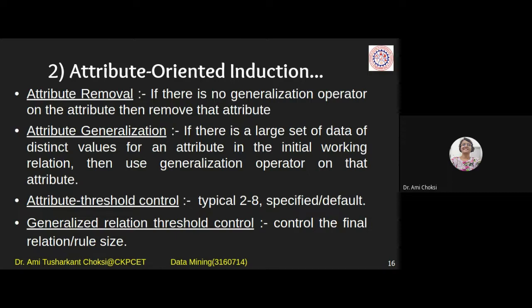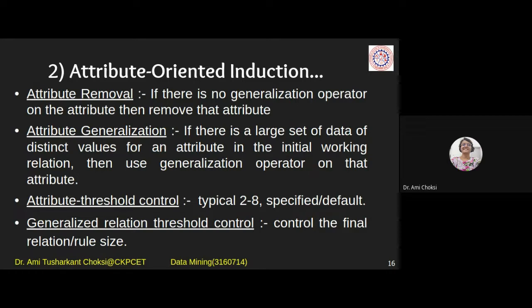But it is nothing like a fixed number that you have to take only. If your application is such that you want more attributes, you can take them. Fine. So typically people take 2 to 8. Right? It is not fixed.